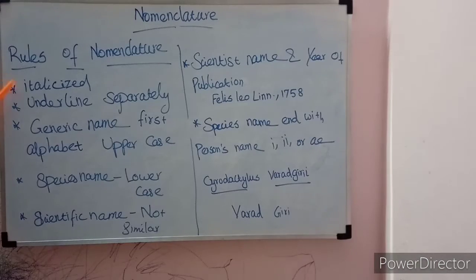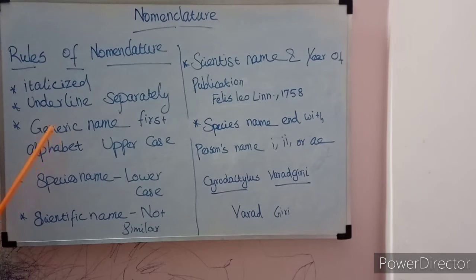Now we are going to see the rules of nomenclature. What rules should we follow when giving a name, and what rules should we follow when writing a name. When writing the generic name and species name, they should be underlined separately. Genus name and species name should each be underlined separately. When printed, it should be italicized.